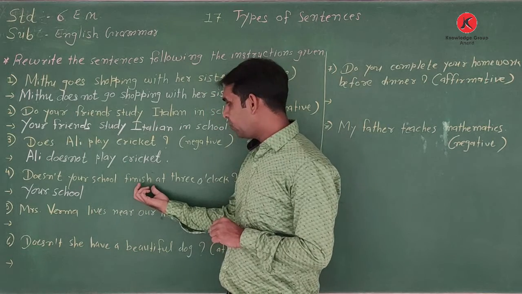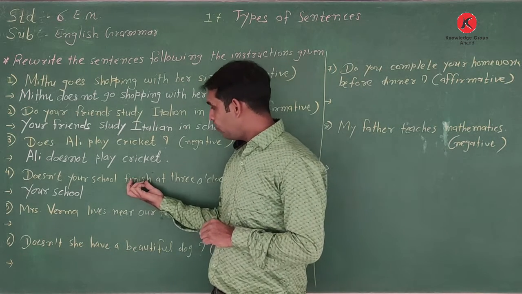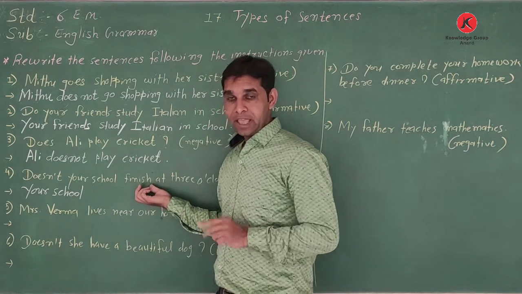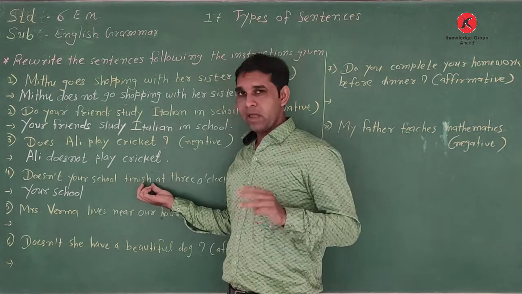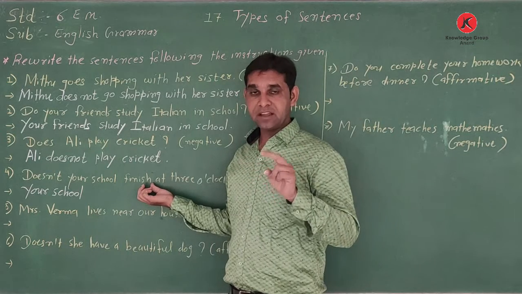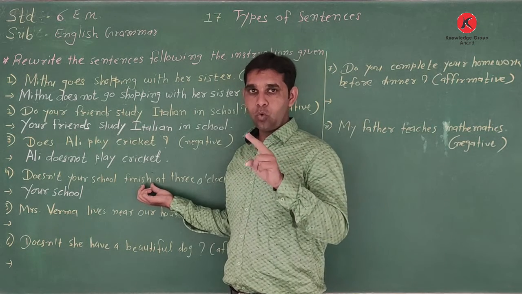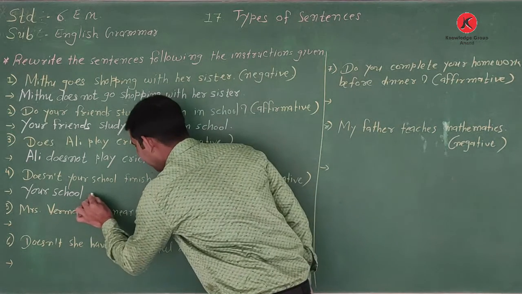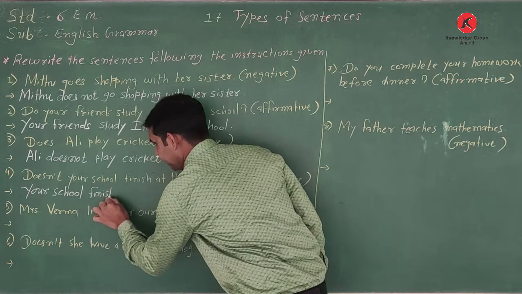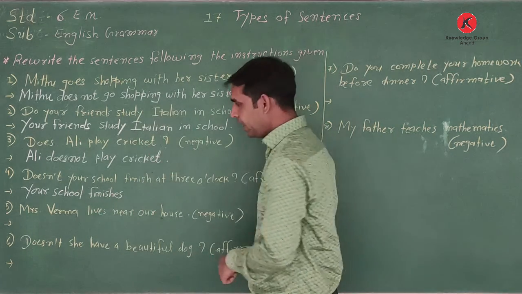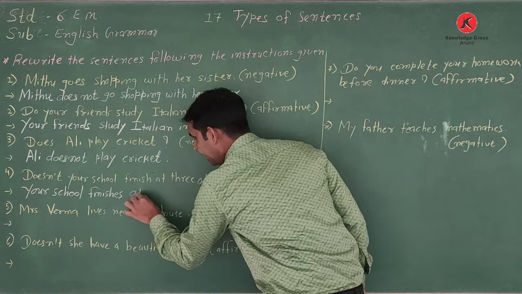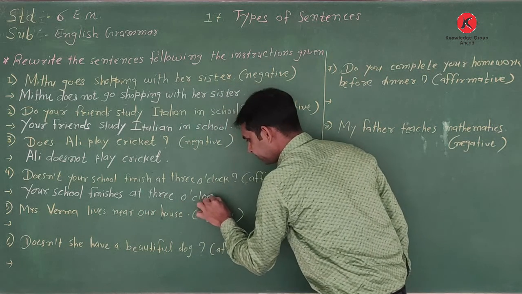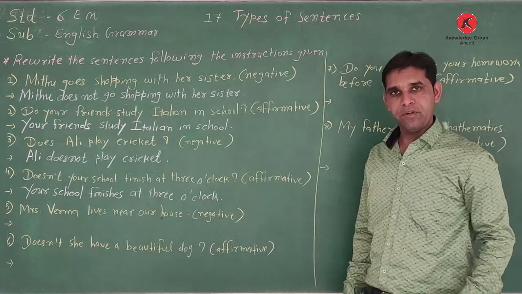It's a negative interrogative. It's a simple present tense, so we add s or es. If the last letter of the verb is s, double s, sh, es, o, then we add es. So here sh is given, so we write es after the verb. Your school finishes at 3 o'clock. It's an affirmative sentence.